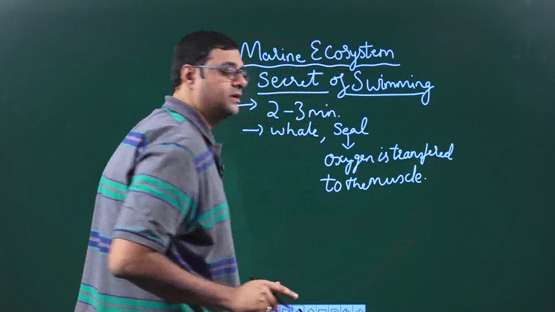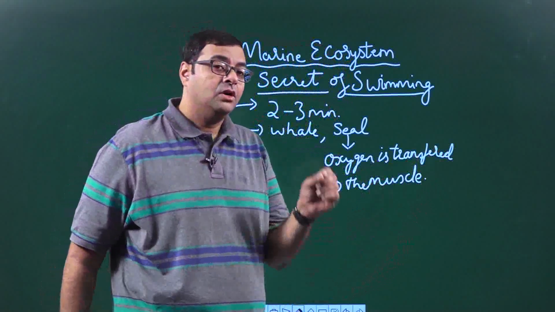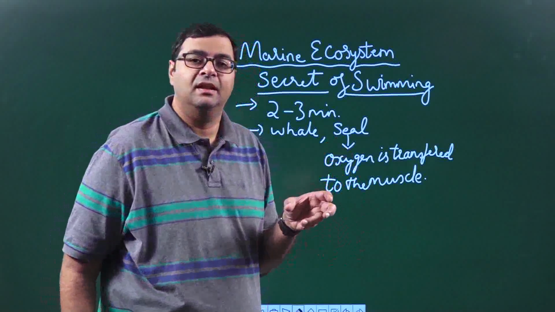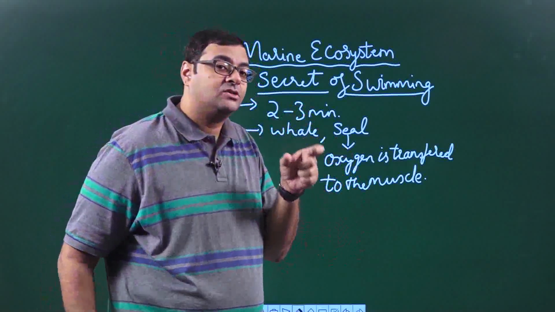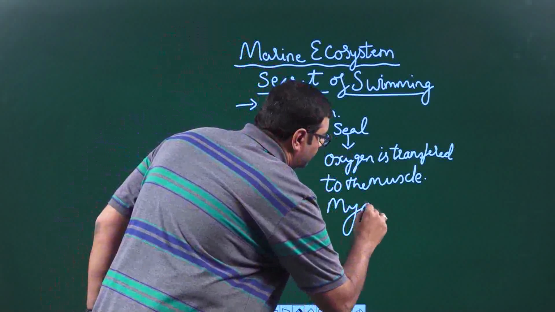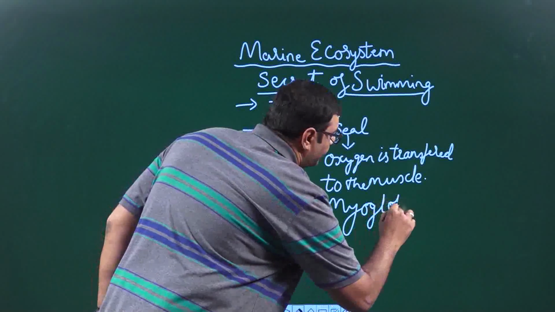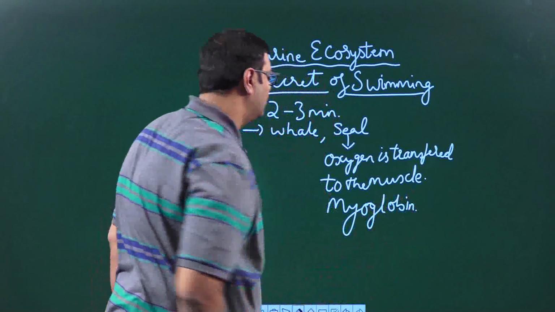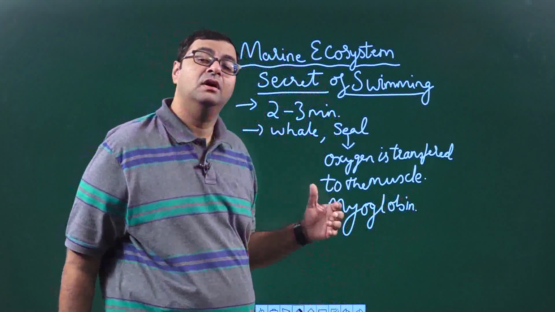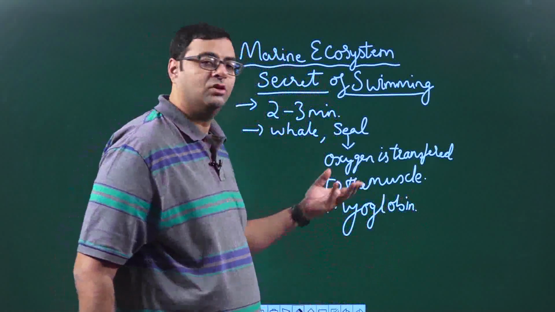Okay, it is transferred to the muscle. Now when the oxygen combines with the muscle present in the seal, it forms myoglobin. Just like hemoglobin here, it forms a protein called myoglobin. Myo means muscle, globin is the protein.